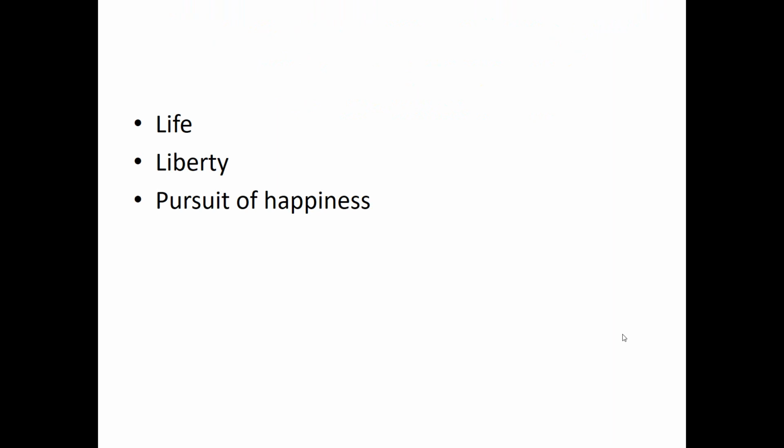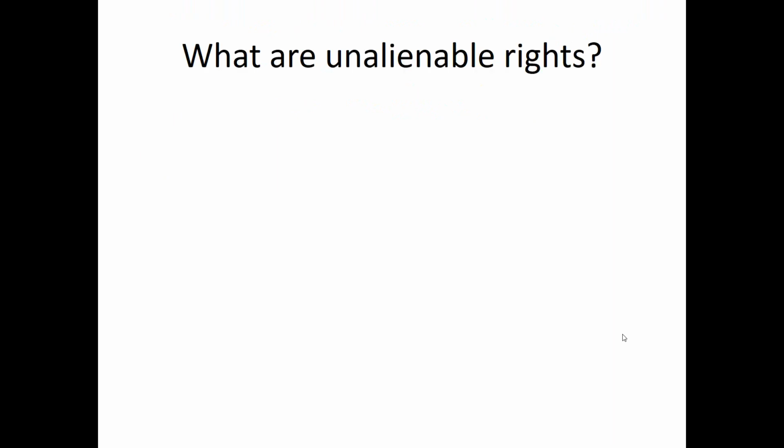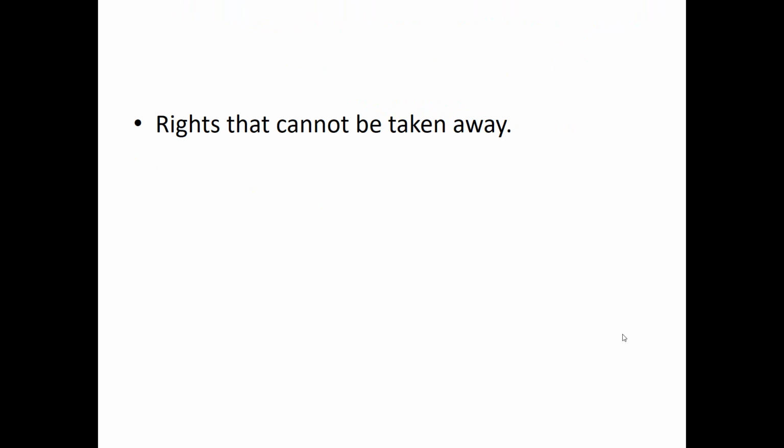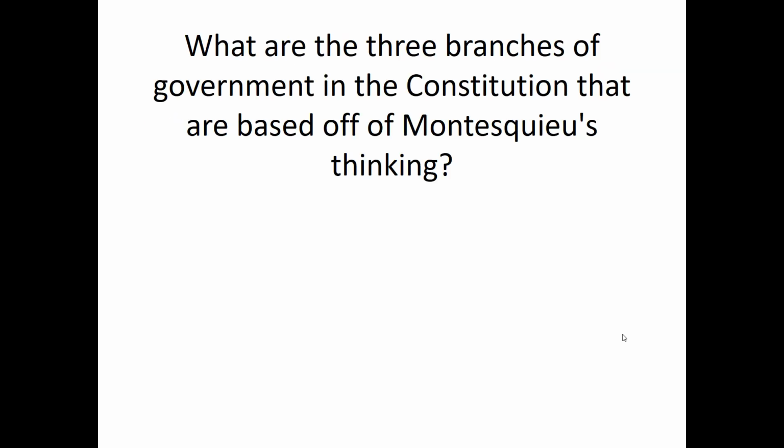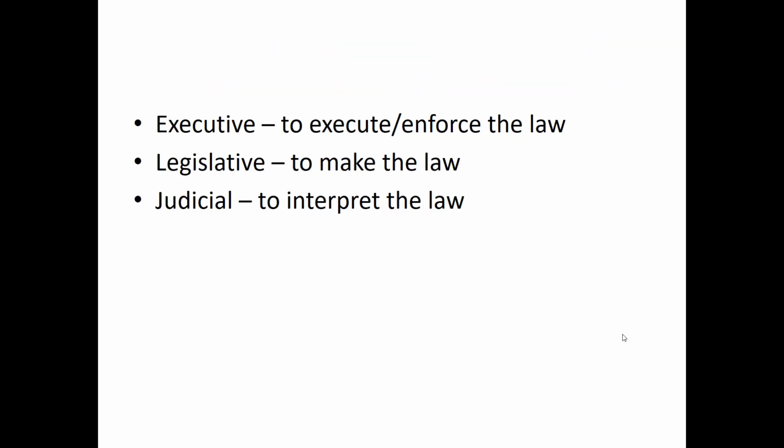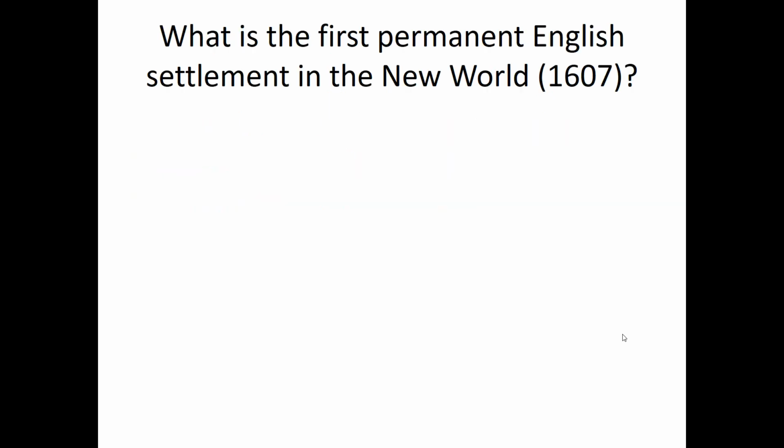What are 3 unalienable rights listed in the Declaration of Independence? Life, liberty, pursuit of happiness. What are unalienable rights? Rights that cannot be taken away. What Enlightenment philosopher believed in separation of powers? Montesquieu. What are the 3 branches of government in the Constitution that are based off of Montesquieu's thinking? The executive branch, which executes or enforces the law, the legislative branch, which makes the law, and the judicial branch, which interprets the law.